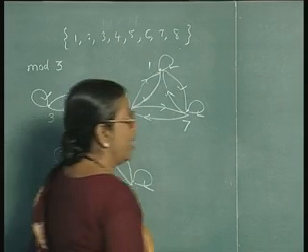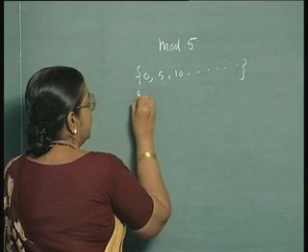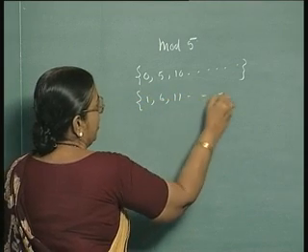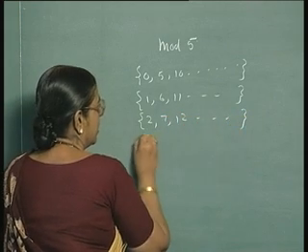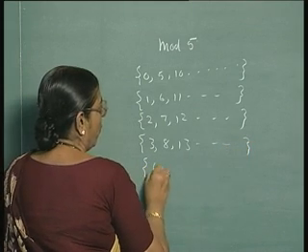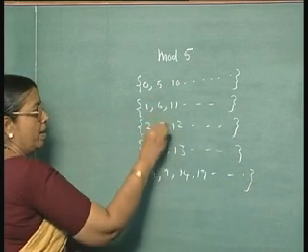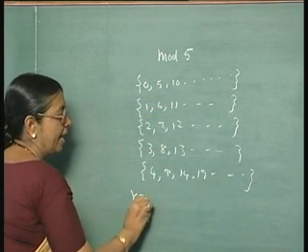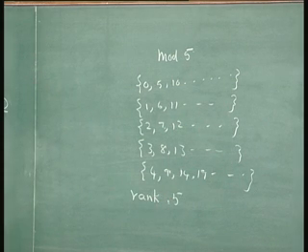If you consider say the mod 5 relation, then 0, 5, 10 will be in one equivalence class, 1, 6, 11 etc. will be in one equivalence class, 2, 7, 12 will be in one equivalence class, 3, 8, 13 will be in one, 4, 9, 14, 19 will be in one. So, there are 5 equivalence classes here. So, the rank is 5, or the index of that equivalence relation is 5.